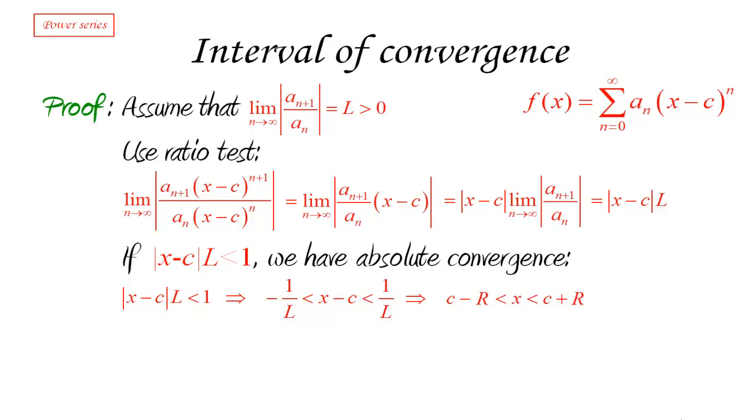So what have we said here? As long as x is between c minus R and c plus R, then the series is going to be absolutely convergent, as we mentioned. On the other hand, if that limit is going to be greater than 1, which means x is outside of that interval, the ratio test also gives us a conclusion, namely that the series is going to be divergent by the divergence test. And that's the proof of the claim.